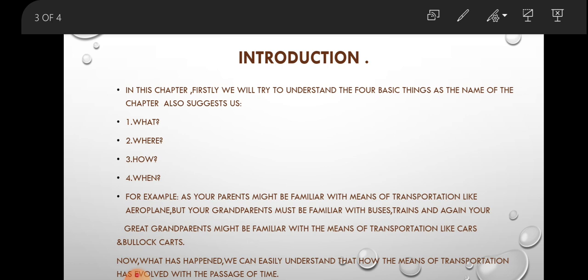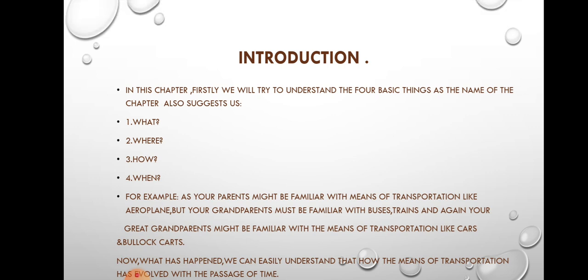So, now what has happened? If you recall the example again, we can easily understand how the means of transportation has evolved and changed with the passage of time. As time passes by, the means of transportation has got modifications also. So, I think up till here everything must be clear to your mind.